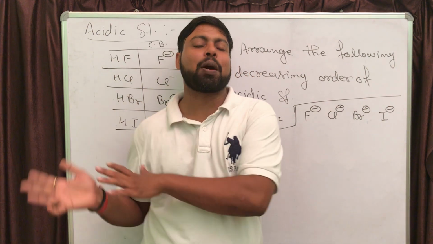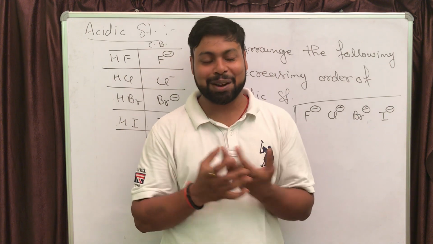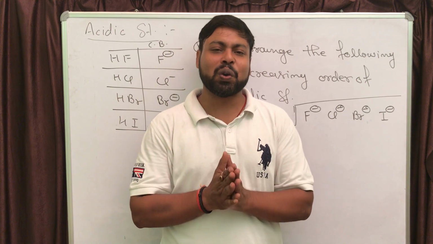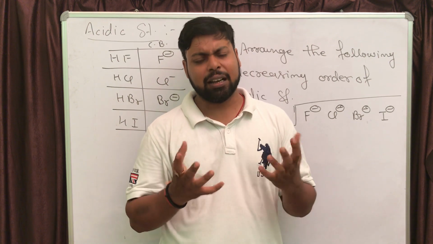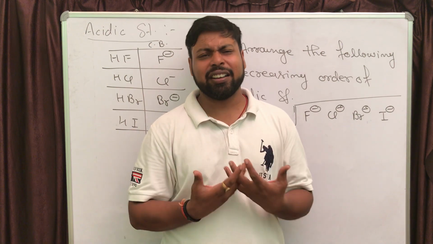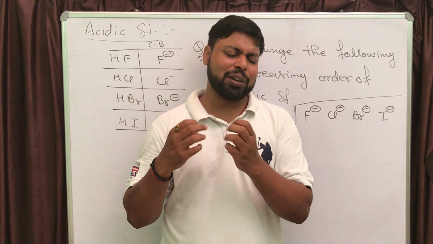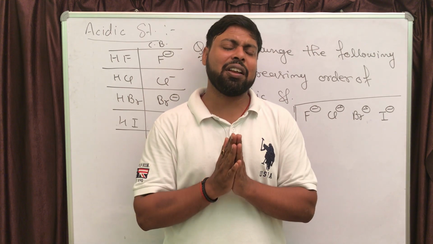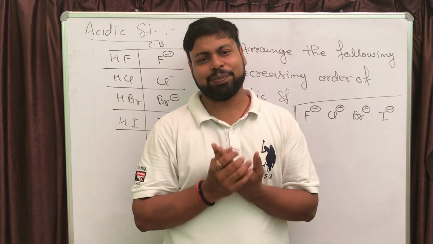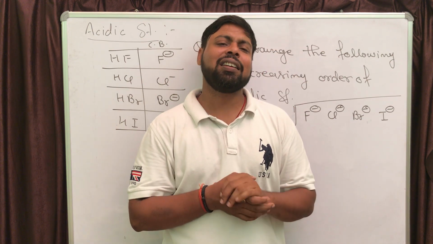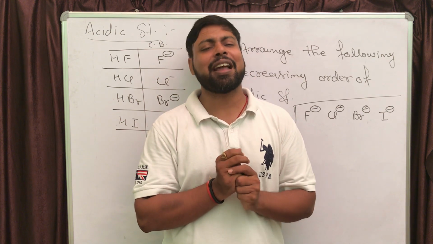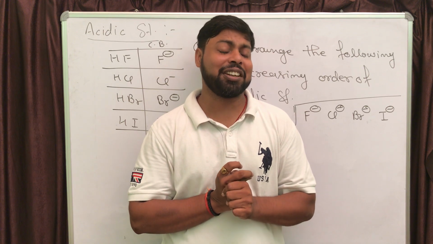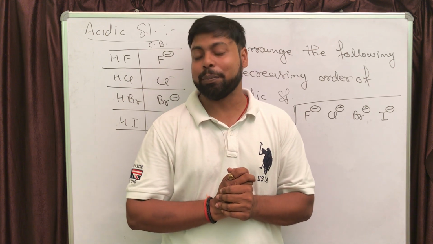because in periodic properties, the 11th chapter, if you remember, there was a statement: if you want to compare any property, either electronegativity or size or radius or electron affinity or any other property, along the group, the property comparison can be decided by size, not by electronegativity. Remember this statement too, it is also very important.